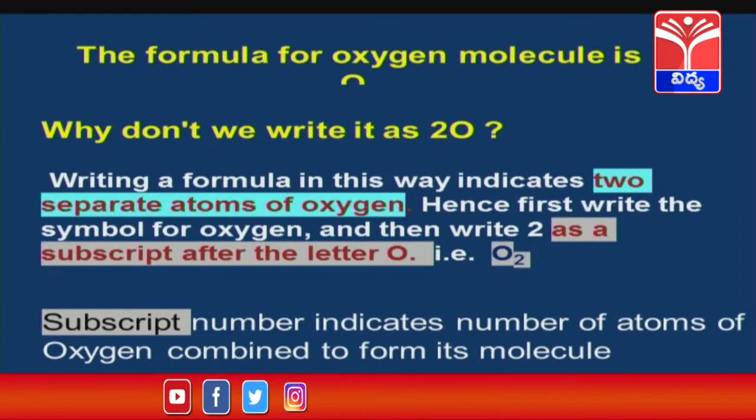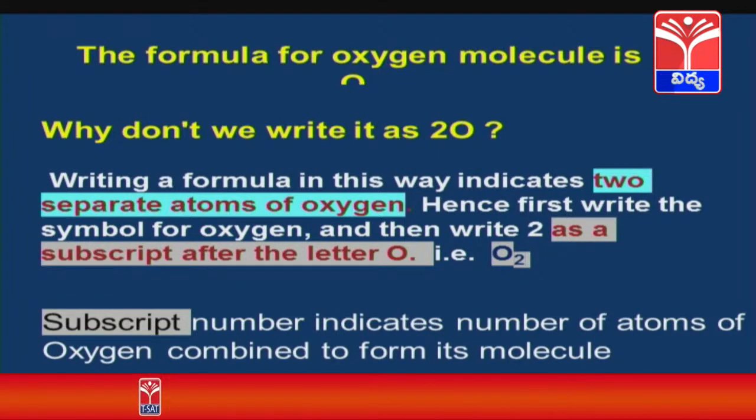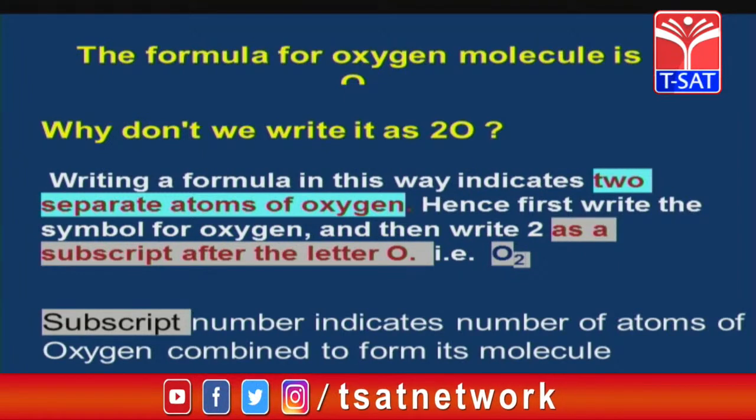So, how can we write the formula of the oxygen molecule or the nitrogen molecule? Here, in the oxygen molecule, 2 oxygen atoms are there. Then why don't we write it as 2O? Because if we write 2O, it indicates 2 separate oxygen atoms. That is why we have to write O2.